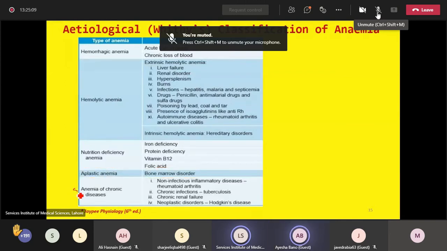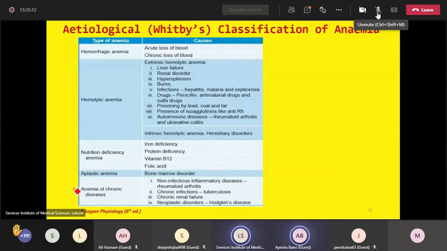The last, the fifth etiological type of anemia is the anemia of chronic disorders. There are certain chronic disorders that sometimes may lead to an anemic picture. So such anemias are secondary to these chronic disorders. So anemia is of secondary nature. For example, an important chronic chest infection very prevalent in Pakistan is tuberculosis.